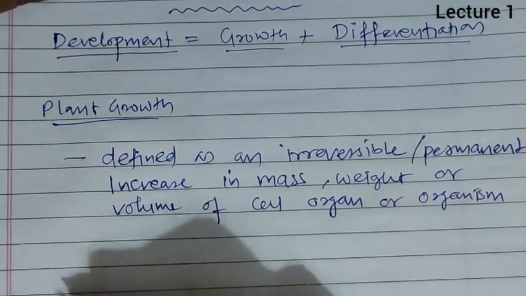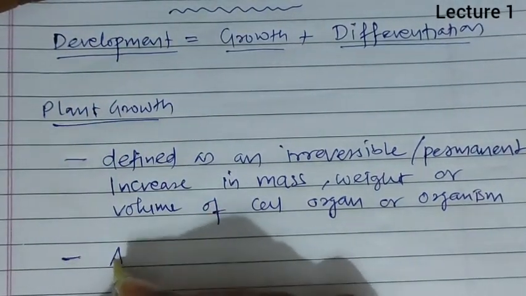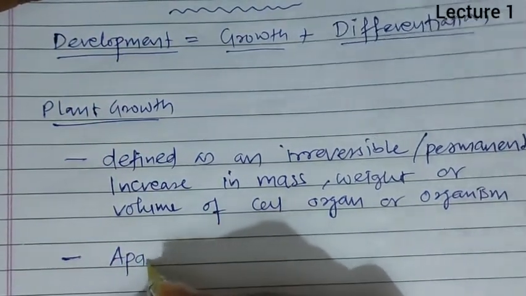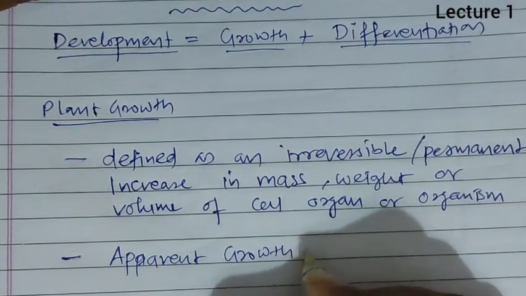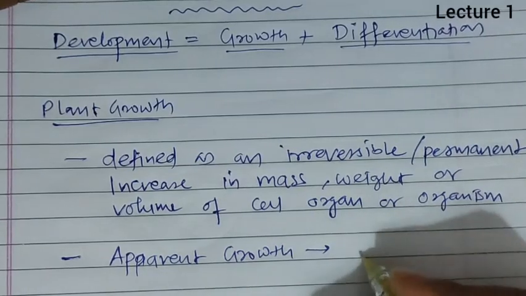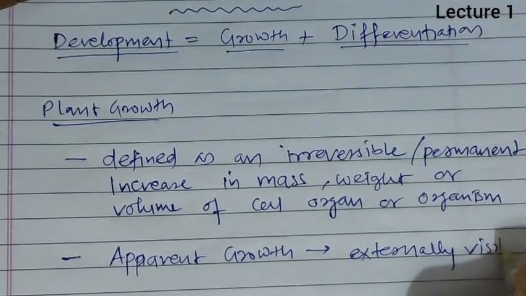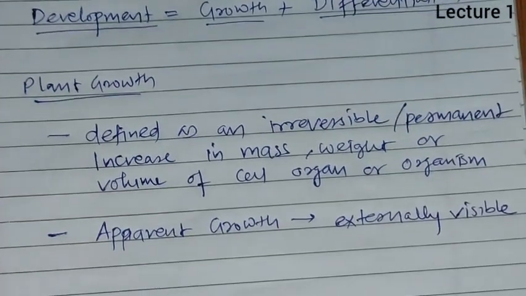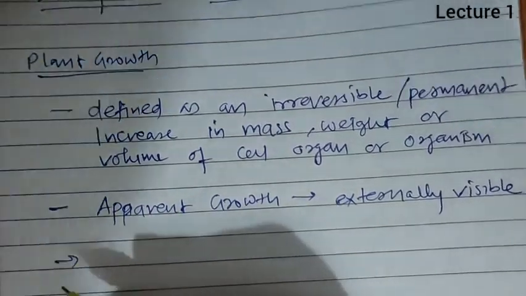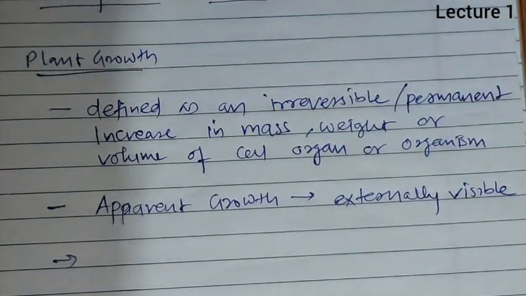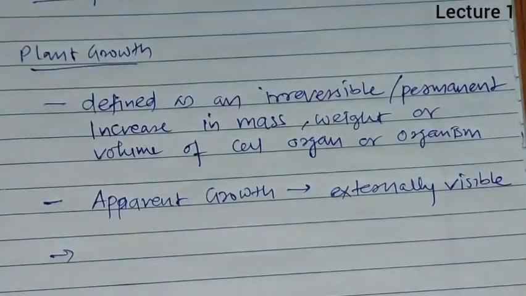Now this irreversible increase in size, volume or weight is called apparent growth. Why is it called apparent growth? Because it is externally visible, or an external manifestation of growth. Now it is externally visible, yes, but due to the synthesis of a component within the cell.